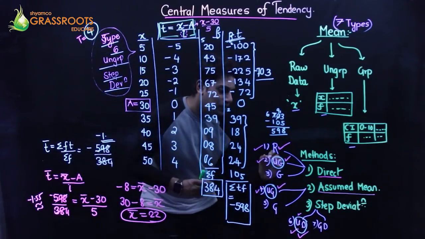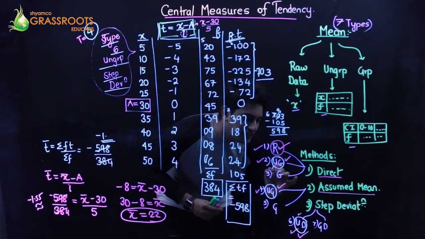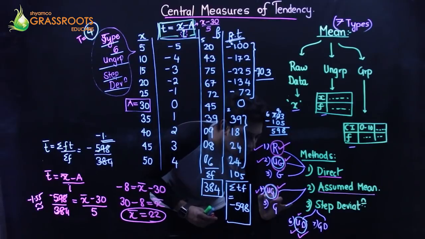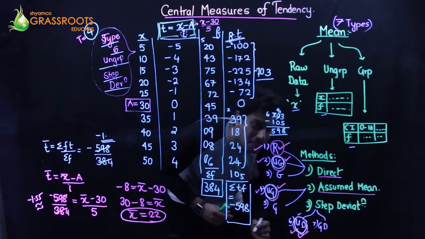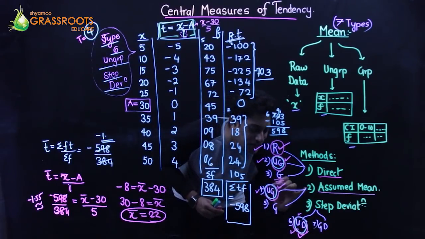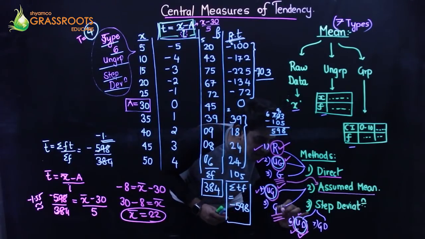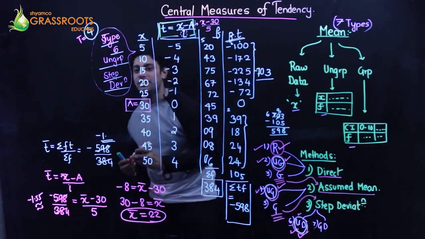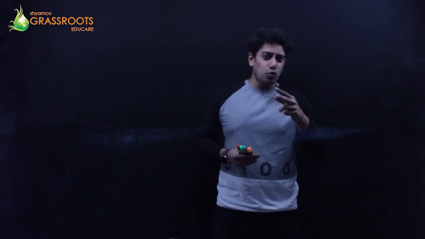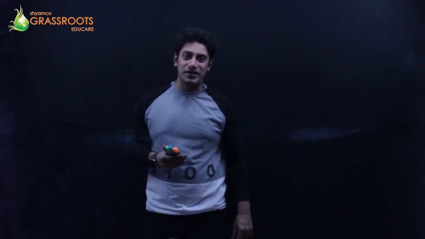So till now, we are done with raw data, ungrouped data, all the methods. Now, we are going to go with the group data, same question. Group data for assumed mean method and group data for step deviation method. Before we go with the two varieties which are left in mean, we will solve a sum on missing frequencies.